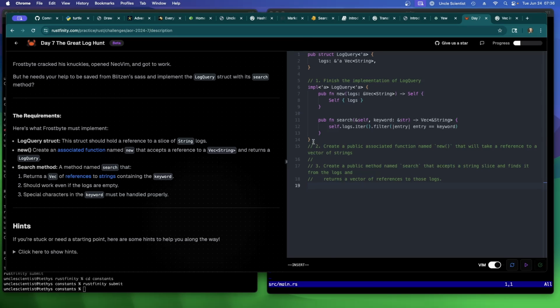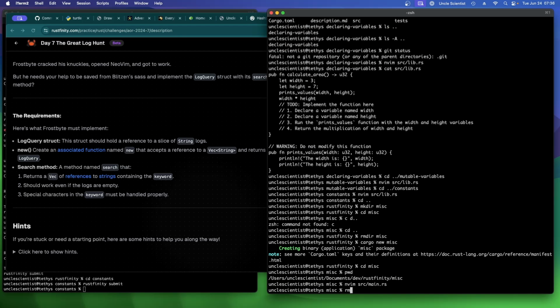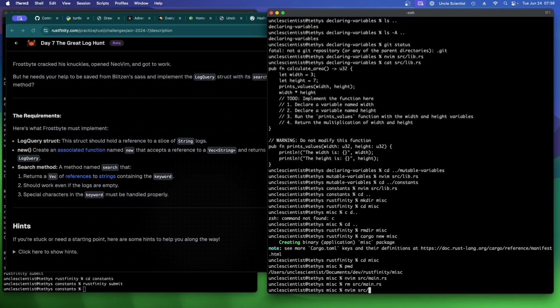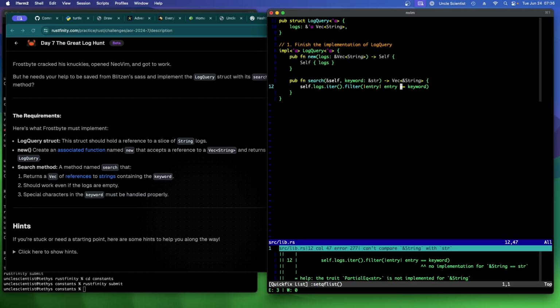We're going to copy this, and we're going to see what we can do. Oh, I want to actually do this here. Right, if I save this, it's saying entry, self logs.